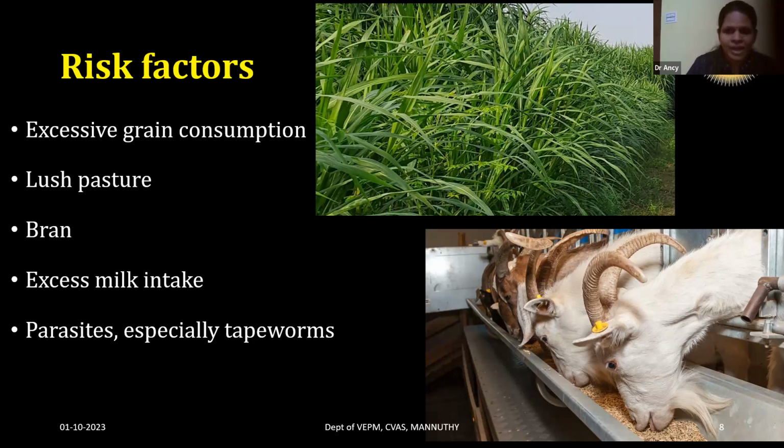Along with that, heavy parasitism, especially tapeworms, can obstruct the intestines, which also predisposes to enterotoxemia. So sudden intake of excess carbohydrate, lush pasture, milk, and parasites predispose to the condition.